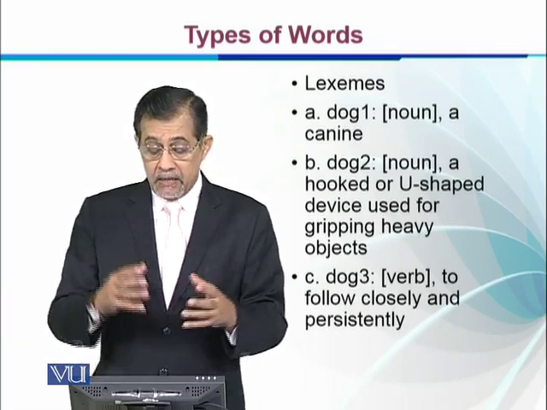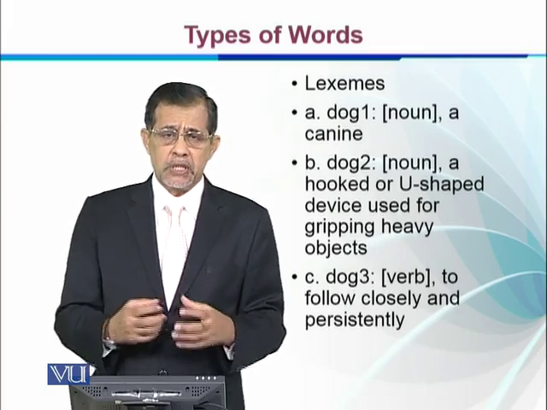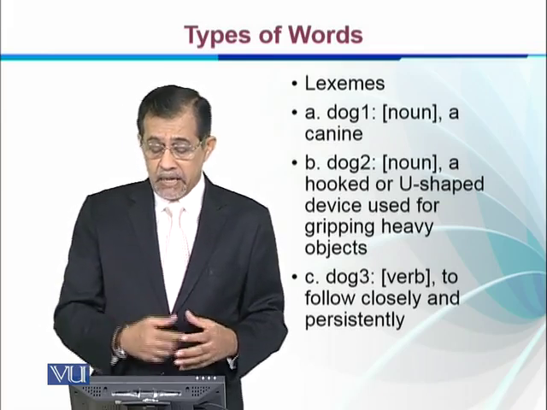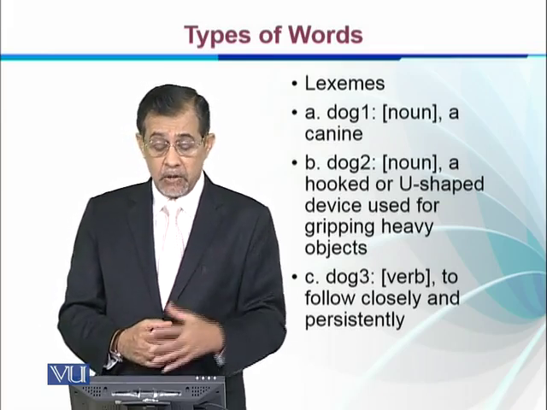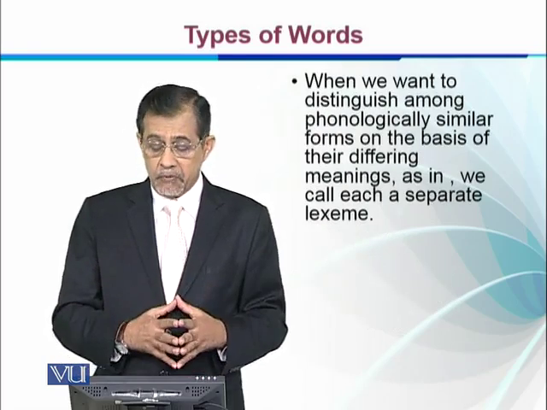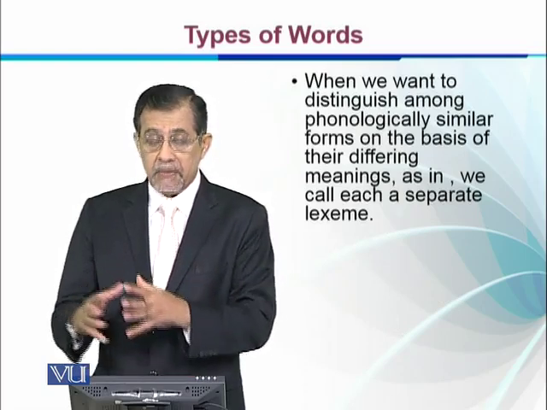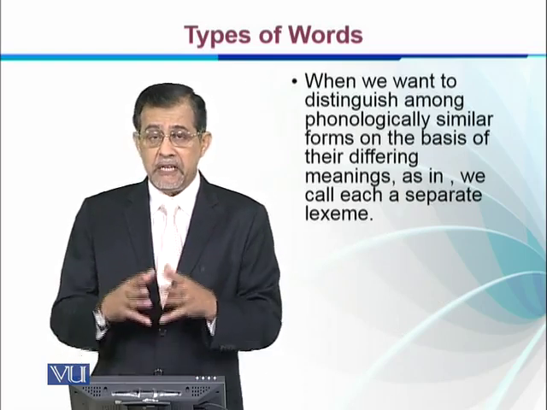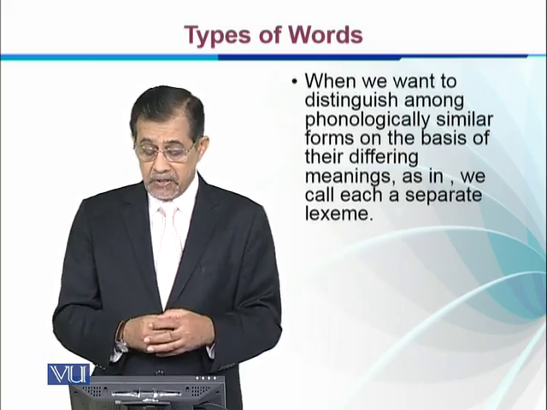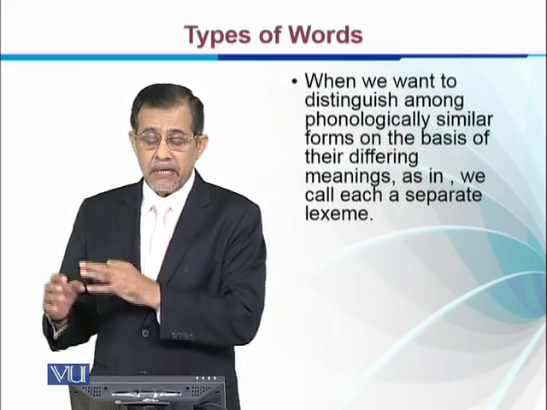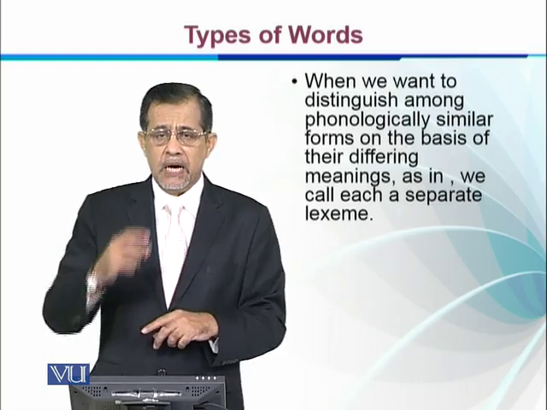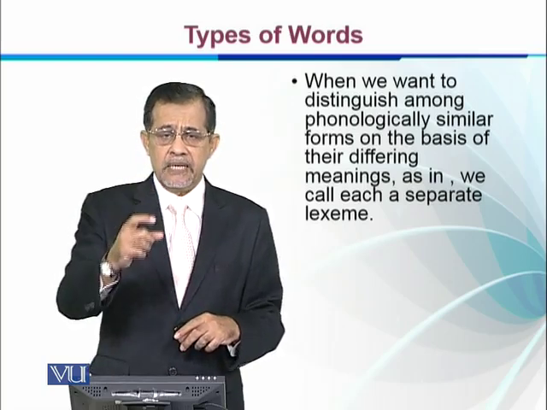Though we can say that A and C do share some meaning, or we can trace the meaning of C with the help of the meaning of A, right? When we want to distinguish among phonologically similar forms on the basis of their differing meanings, as in the example we have just seen, we call each a separate lexeme. So dog A, B and C are instances of lexemes, right?